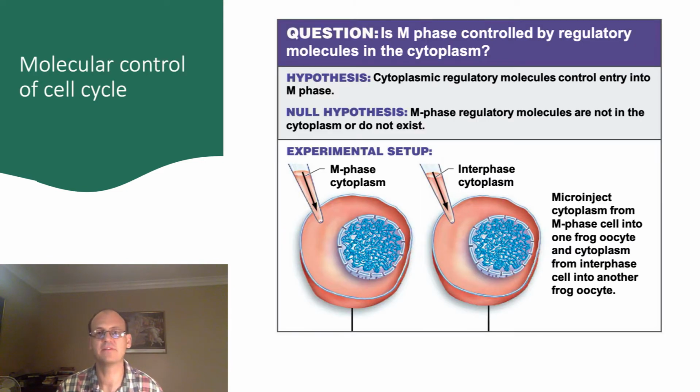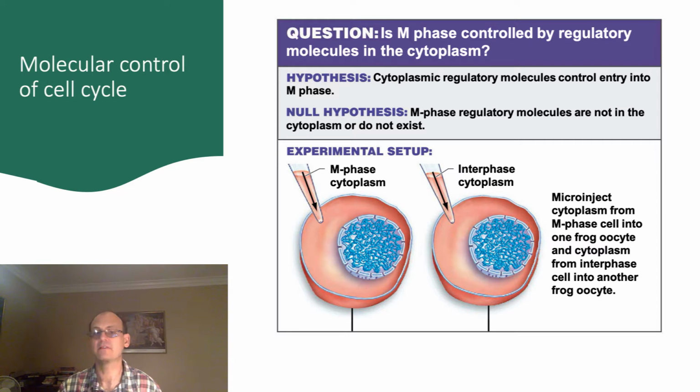A series of experiments in the 1970s sought to determine whether the cell cycle is controlled by chemical signals. In these experiments, and others like it, cytoplasm from one cell was injected into the cytoplasm of another cell. In the experiments on the left, the cytoplasm was taken from a cell undergoing mitosis and injected into a cell in interphase. For the cell on the right, the same experiment was done, except cytoplasm was taken from another interphase cell.